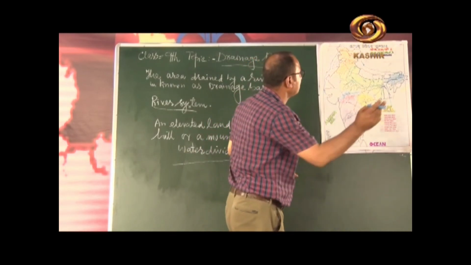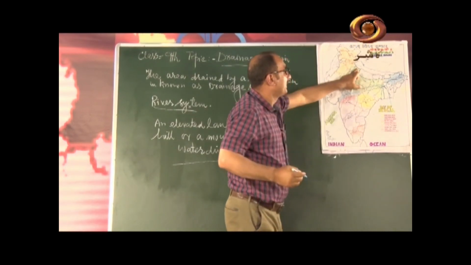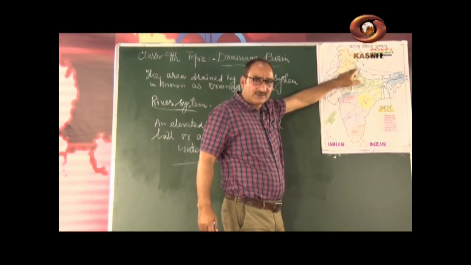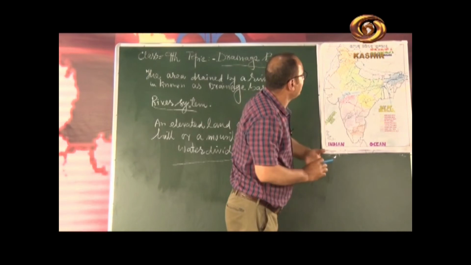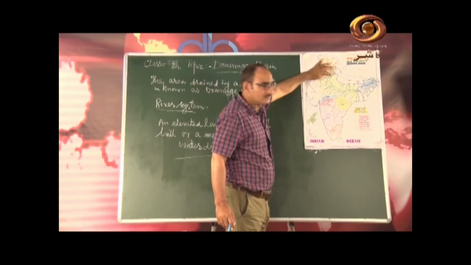The Ganga originates from the Gangotri glacier in the Himalayas, and near Hardwar it enters the plains.